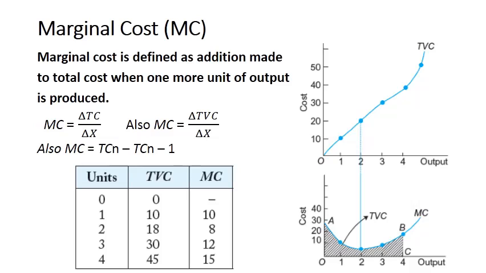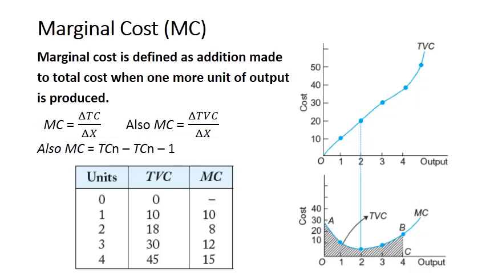You can see here the total cost curve. Total cost curve up to the second unit. For the first unit it is 10, for the second unit it is 18, for the third unit it is 30, for the fourth unit it is 45. And see the marginal cost. When this marginal cost is minimum, it is 8 at the second unit of output. And from that point, to the right of that point in the upper panel, you can see total variable cost starts increasing at an increasing rate, and up to that point it is increasing at a decreasing rate.